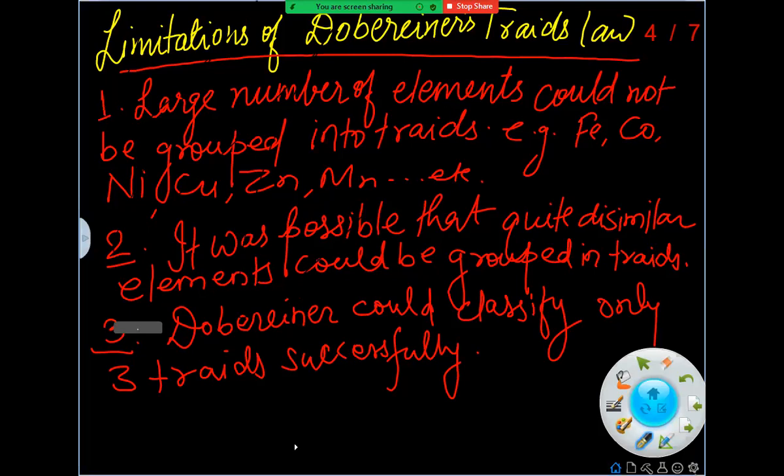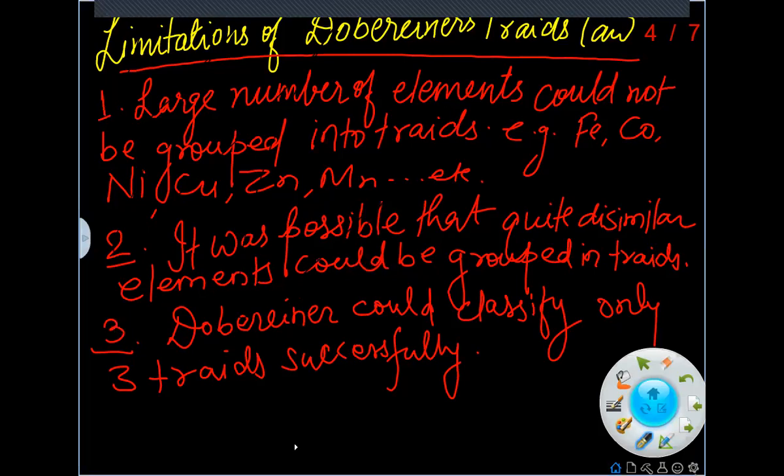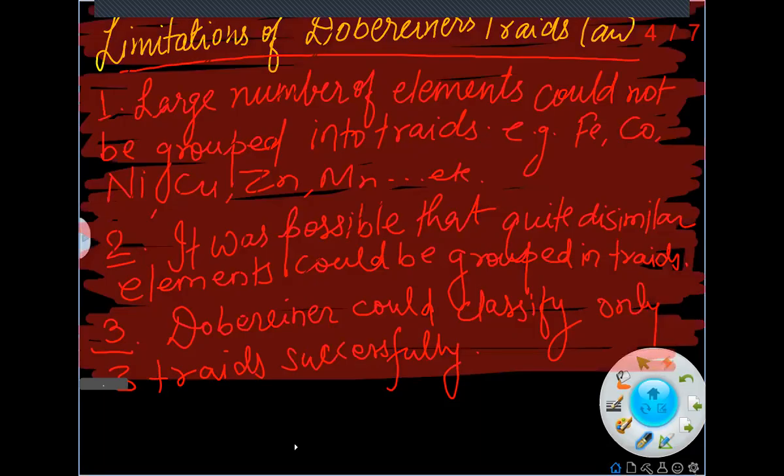Lithium, beryllium and boron had different properties. Lithium, sodium and potassium had the same properties. So it was possible that quite dissimilar elements were grouped in the triads. Dobereiner could classify only three triads successfully, but later on, this all failed.